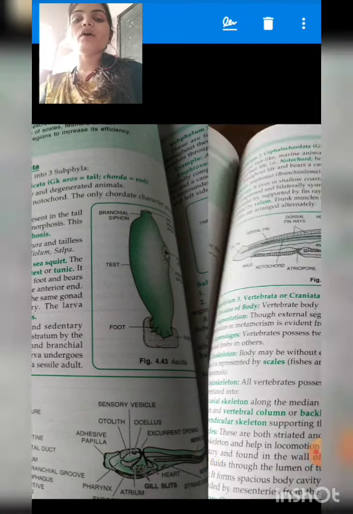And you also know where the notochord is present. Notochord is present at the back side of the whole body. So here in Urochordata, only in the larval state it is present. In Cephalochordata, throughout their life, and in Vertebrata the notochord is replaced by vertebral column, which means we also come into the category of which subphylum? We also come into the category of Vertebrata subphylum.